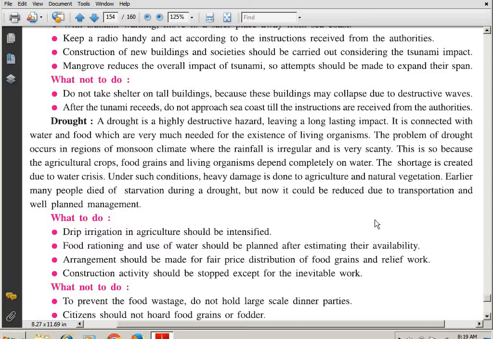So we are also finished now with the tsunami. Isn't it easy, students? It can be tsunami, earthquake. They can be asked for 2 marks. What is the meaning of it? What can we do and what is not to be done?